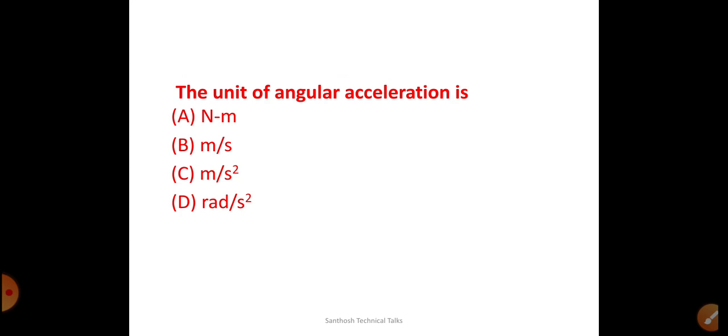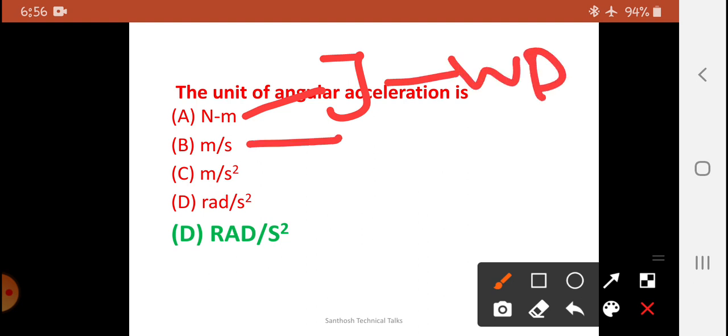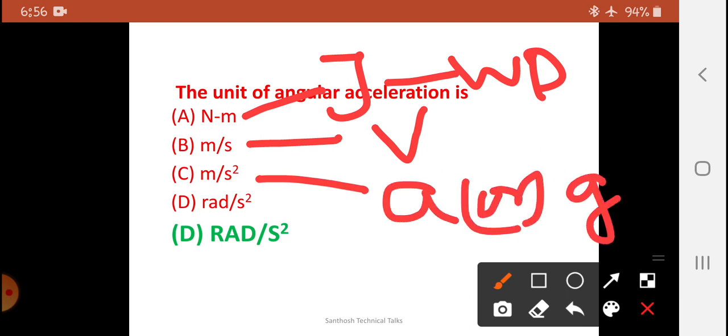Okay, the next question is the unit of angular acceleration. The unit of angular acceleration is radian per second square. In this question, I would like to give the details about the units. Newton meter, which is joule, is the unit of work done. Meter per second is the unit of velocity. Meter per second square is the unit of acceleration or gravity, and radian per second square is the angular acceleration alpha.